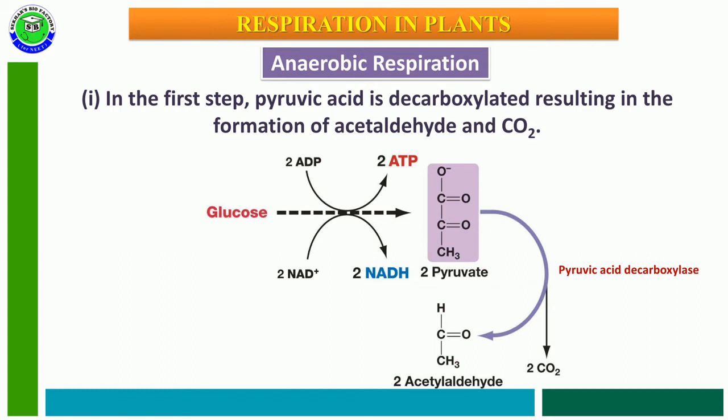The end product of glycolysis, two molecules of pyruvate, undergoes decarboxylation and loses carbon dioxide into the atmosphere, converting into two molecules of acetaldehyde in the presence of pyruvate decarboxylase enzyme. This is called the first reaction of alcoholic fermentation.